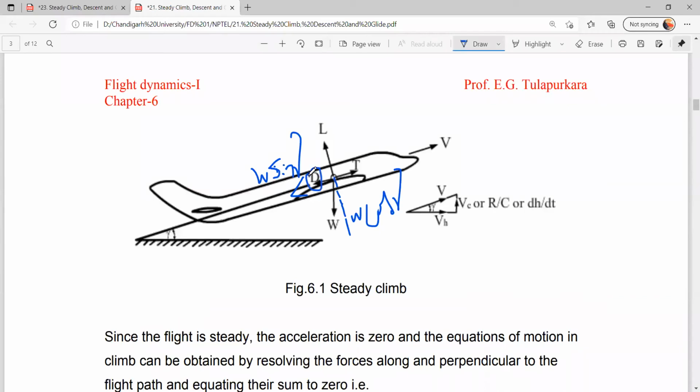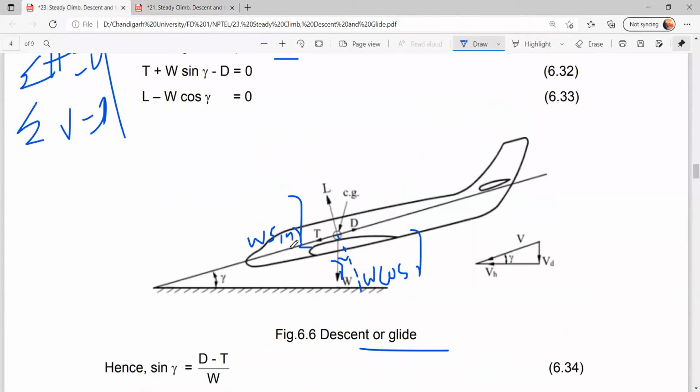Apart from the drag force, we have a component of weight, so the thrust required is much more than the drag, because it is the addition of drag and the weight component. But here in descent, the weight component is acting along the thrust. So this weight component will give the acceleration. So the thrust required is very less in the descent scenario.